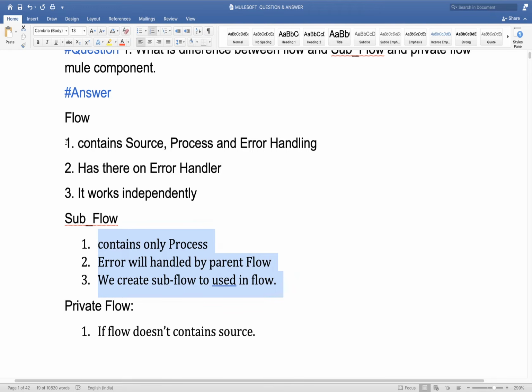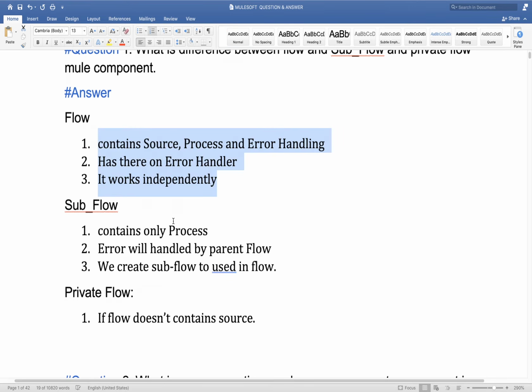Hey Ravi, just to add one point: on a subflow, by using Try scope, we can add an error handler, right? Yeah, that's true.